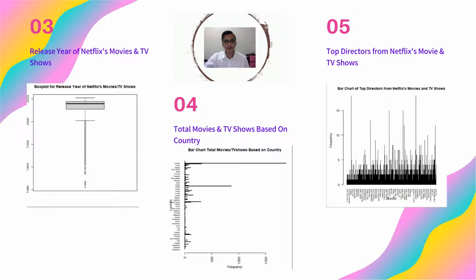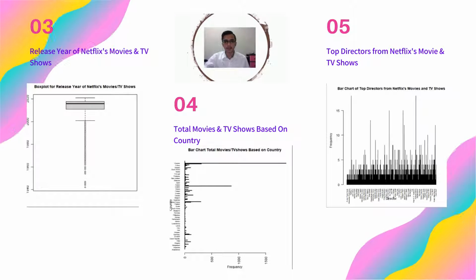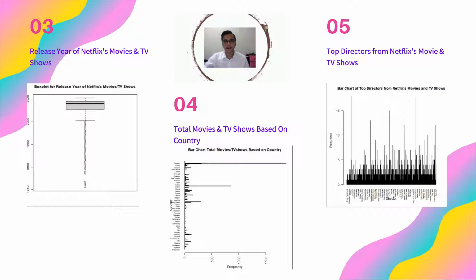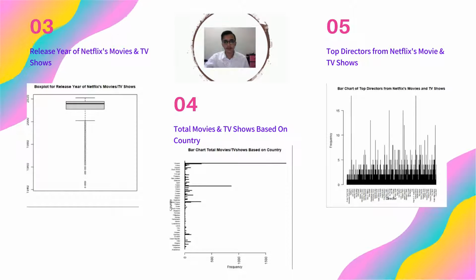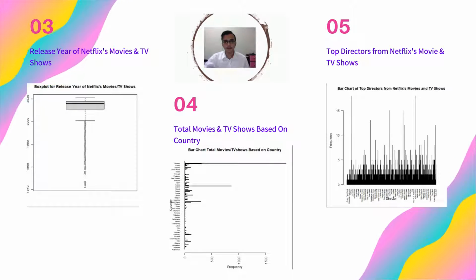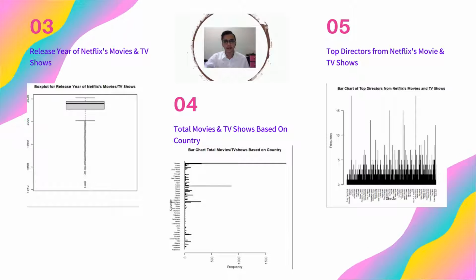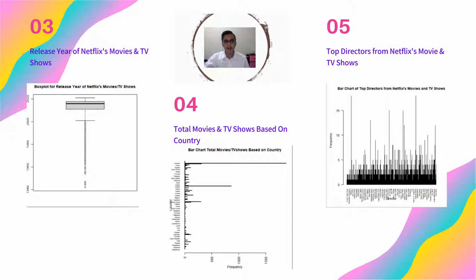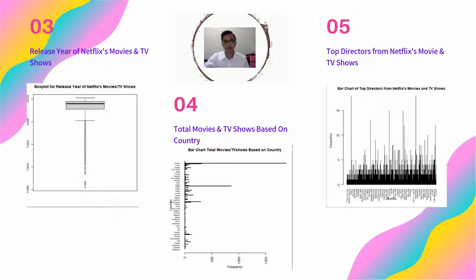point is about the bar chart, which we have created to show the total movies and TV shows based on country. It shows that Uruguay is the most famous country to view movies in Netflix.